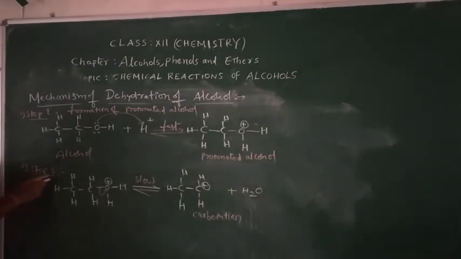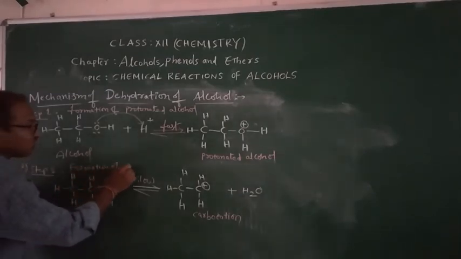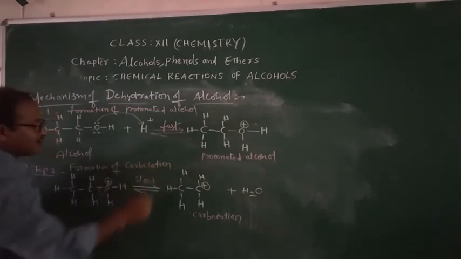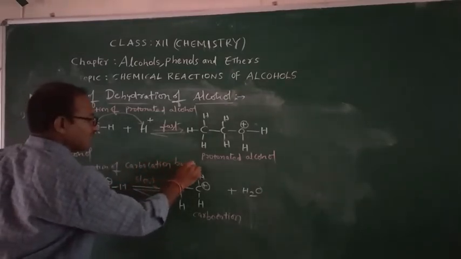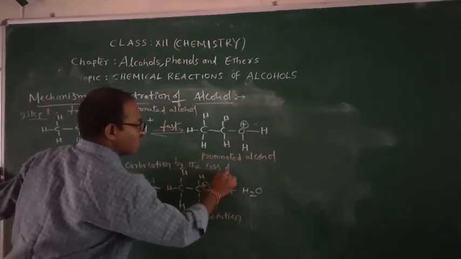And what can I write in step 2? By writing this step 2 also in words we need to write: formation of carbocation by the loss of water.